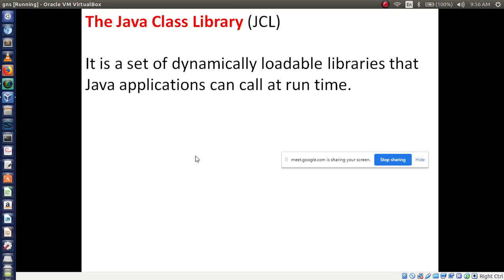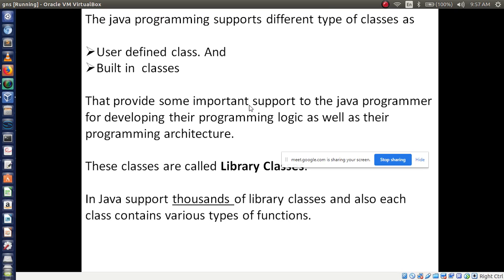Apart from the PPT, you are not getting any information, so you just refer to your standard book also, which I have sent, that is Java programming language. You can refer that book also. Okay, today we will see JCL. It is a set of dynamically loadable libraries that Java applications can call at runtime. Whenever you are executing a Java program, at that time the class library will be called.